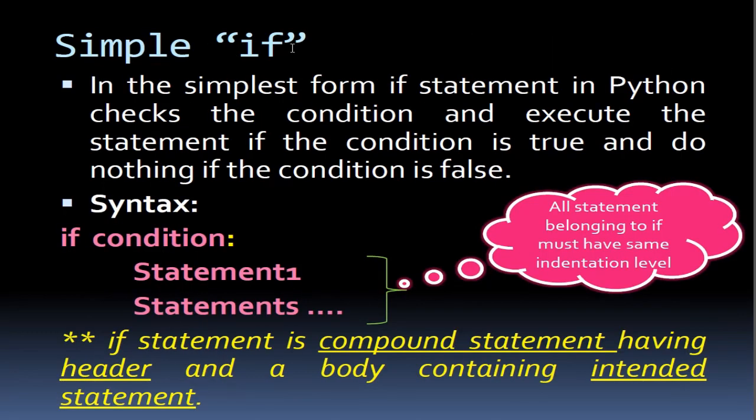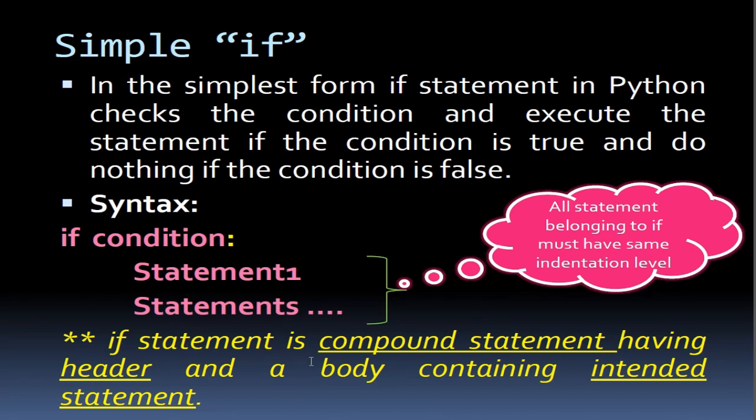here, simple if, without else statement or without the false statement. In the simplest form, the if statement in Python checks the condition and executes the statement if the condition is true, and does nothing if the condition is false. Syntax for that: if condition, then we put what? Colon. Then we may have statement 1, or there may be many statements.